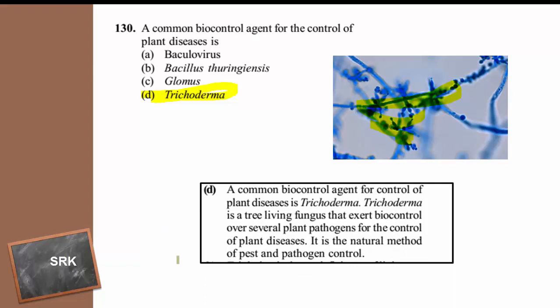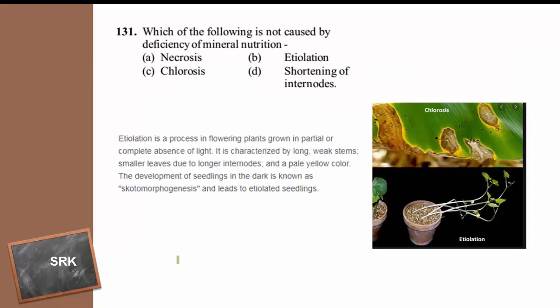Then the next question. Which one of the following is not caused by the deficiency of mineral nutrition? Necrosis, chlorosis, etiolation, shortening of internodes.